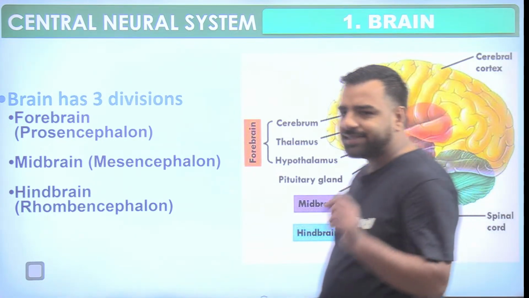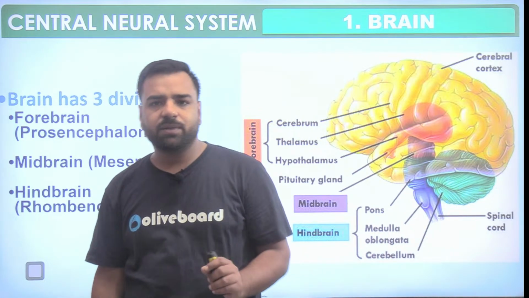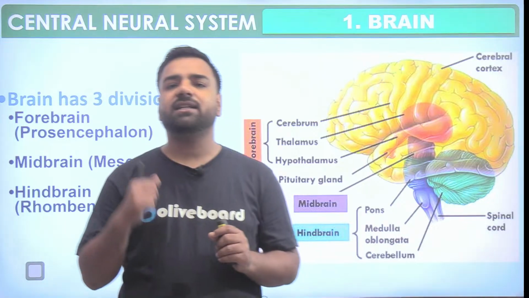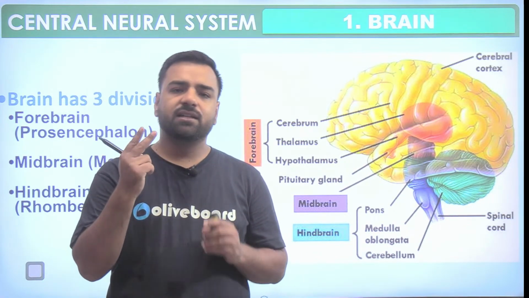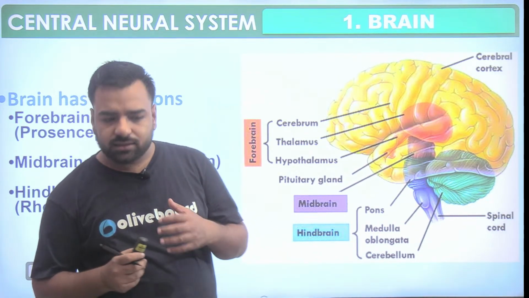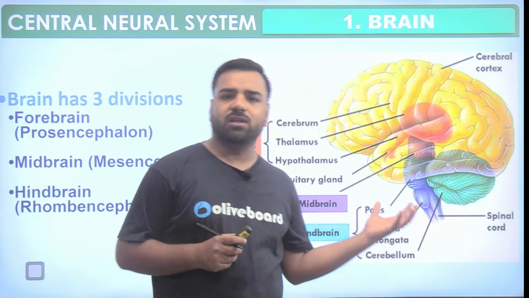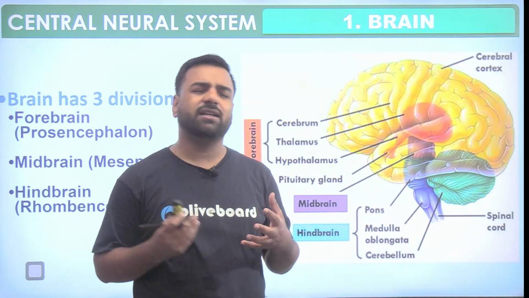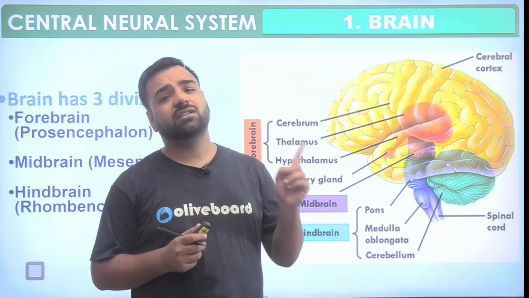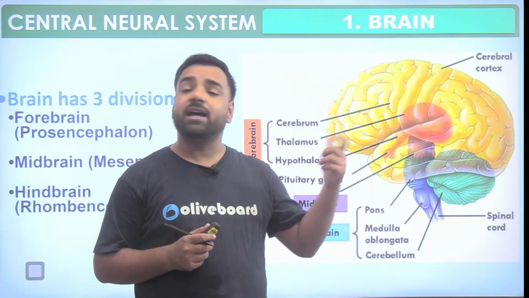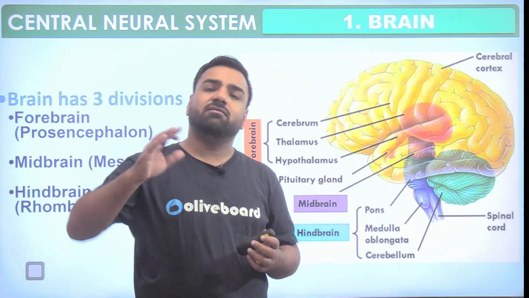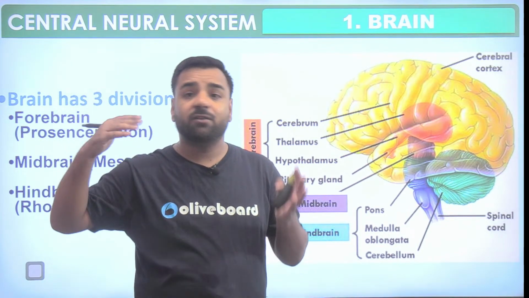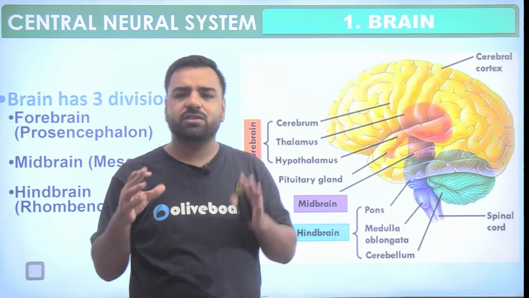Guys, cerebrum is the largest part of the brain that is linked with intelligence and reasoning. Also, the memory storage is actually here only, right? Sometimes we remember, when I was in 10th standard, I got this much percentage. Then once I had a fight with my friend. So all those things are saved where?